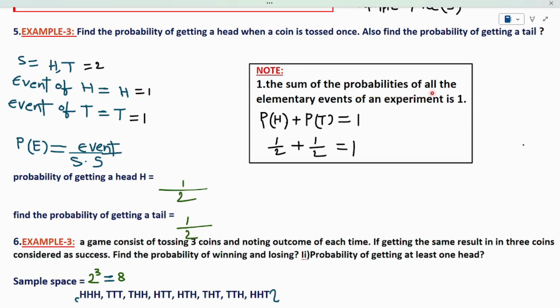Note a formula here. The sum of probabilities of all the elementary events of an experiment is equal to 1. In any experiment, the sum of the elementary probabilities is always equal to 1.